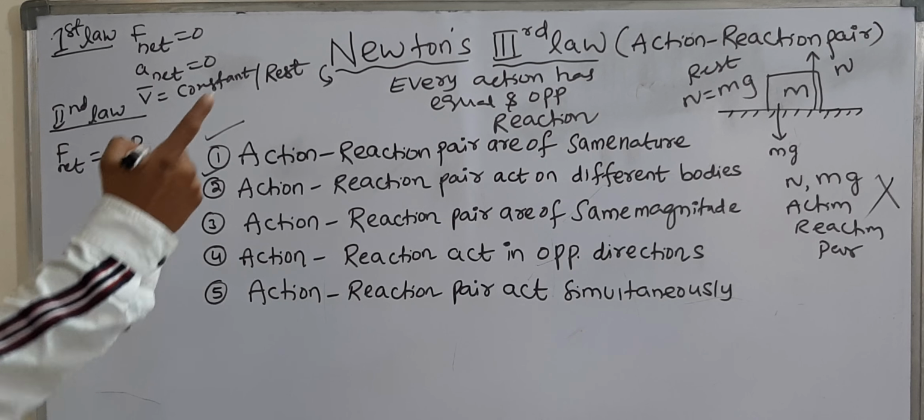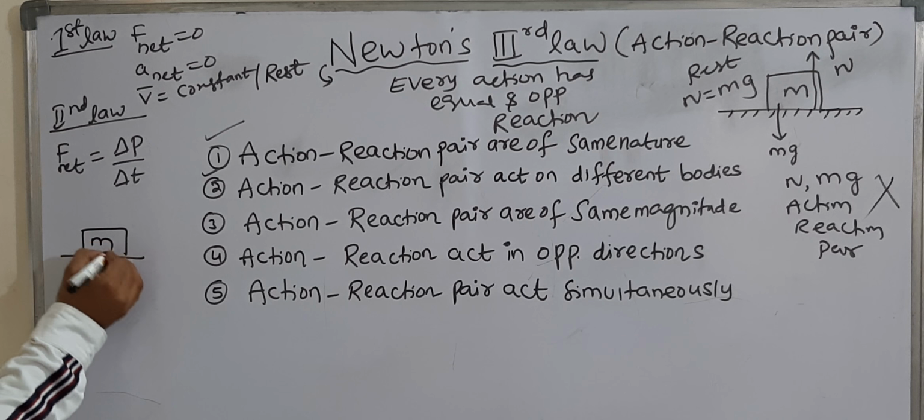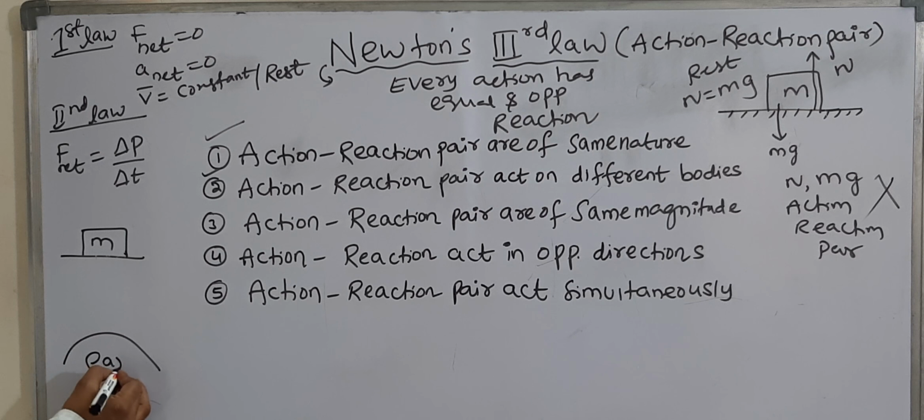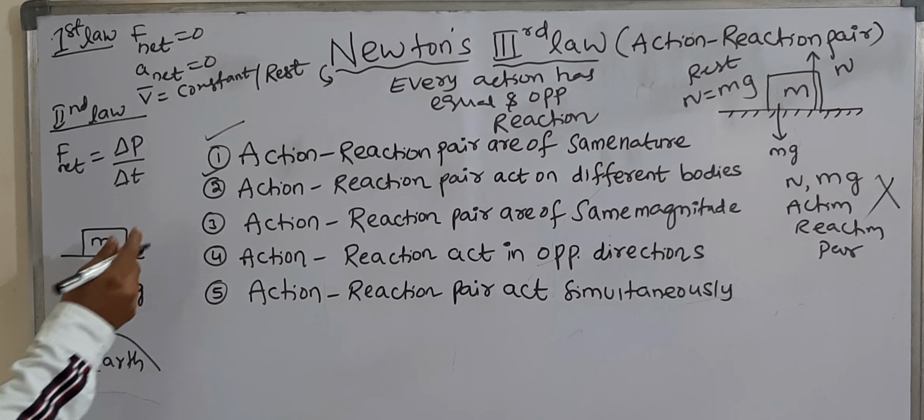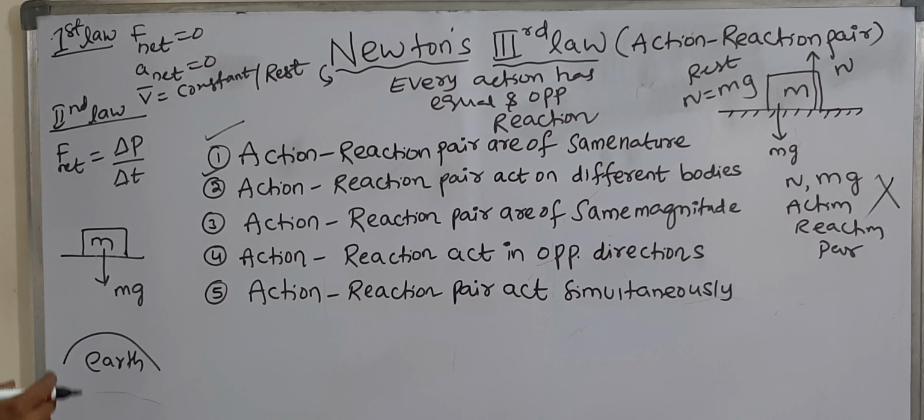See here, first of all, a body of mass M. The gravitational force is acting on the body. But who is exerting this gravitational force? We know very well, Earth. Earth pulls the body with some force. That force is nothing but the gravitational force acting on the body. So mg is the gravitational force exerted by Earth on the body of mass M. Then this mass also pulls the Earth with the same force mg.